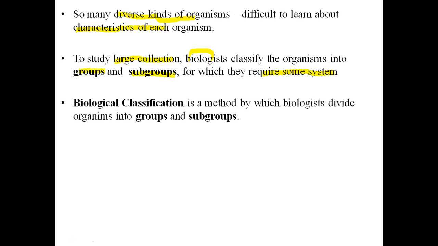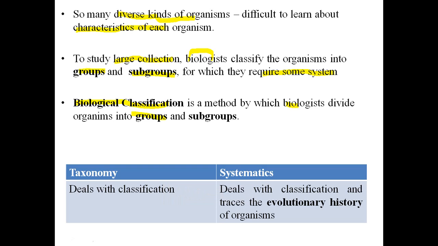One of the methods is known as biological classification, which biologists use to divide organisms into groups and subgroups.